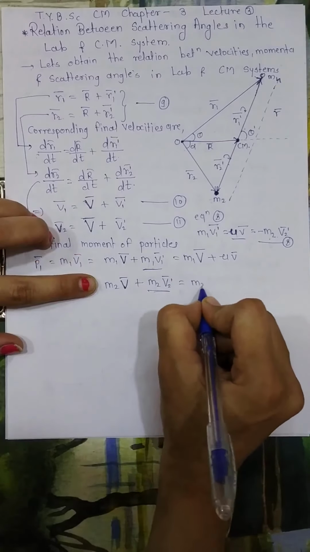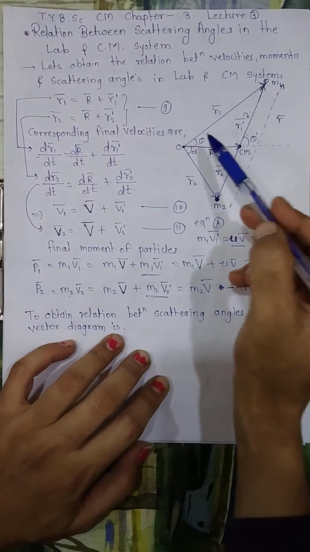So to obtain the relation between scattering angles, we will draw the velocity vector diagram according to this diagram. How do we draw it? The velocity vector diagram can be drawn with reference to this diagram. Here we will just use this part. Now just ignore the other part and focus on this upper triangle.